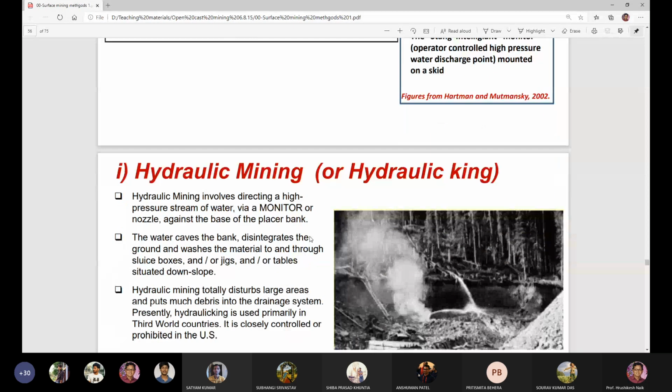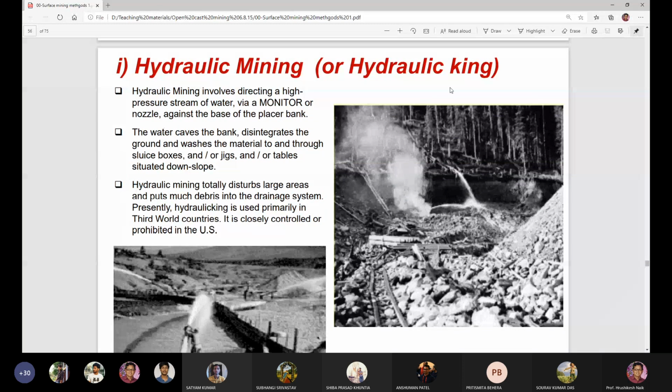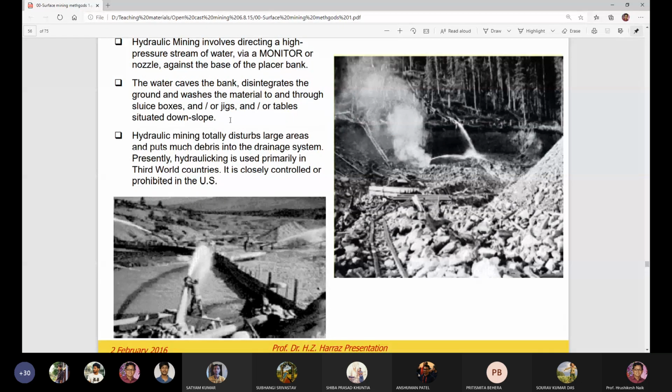So this is hydraulic mining, also called hydraulicking. Hydraulic mining involves directing a high pressure stream of water via a monitor, a nozzle, against the base of the placer bank.